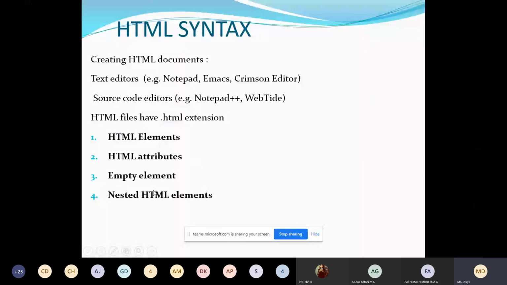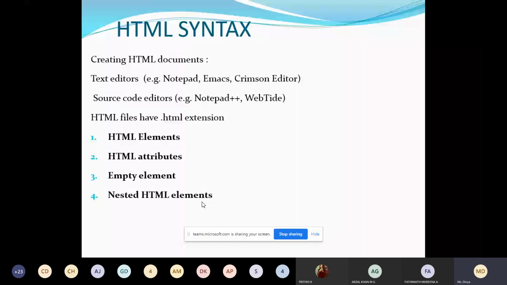And the last one is nesting the HTML elements. Explain this topic with an example. Any doubt in this topic? No, ma'am. Okay, clear, right?